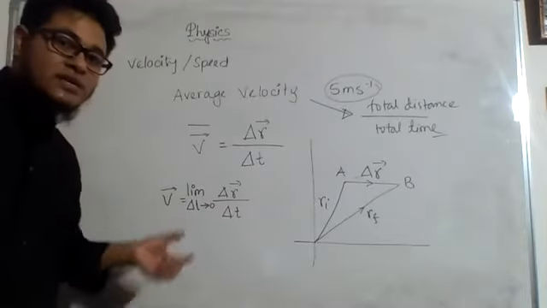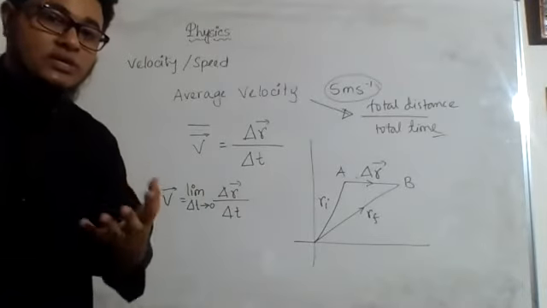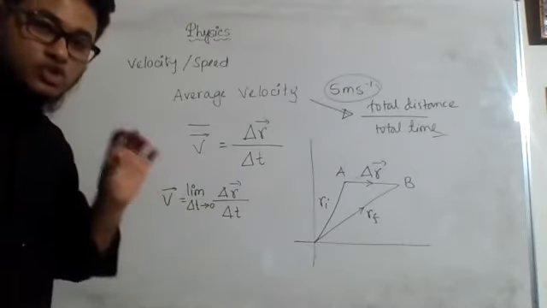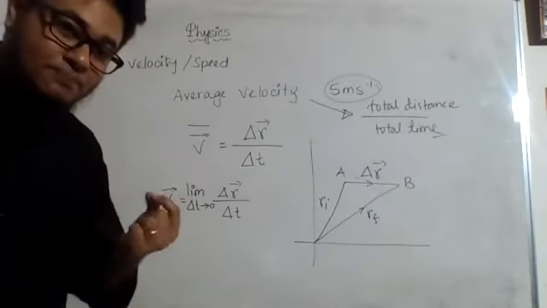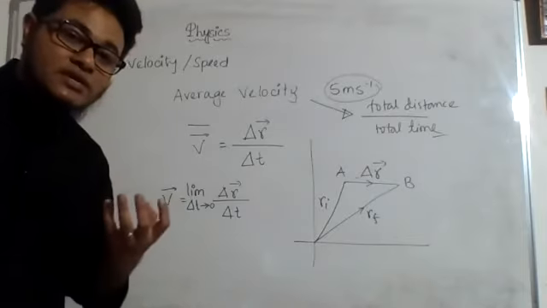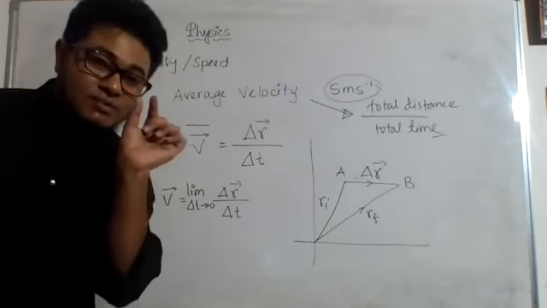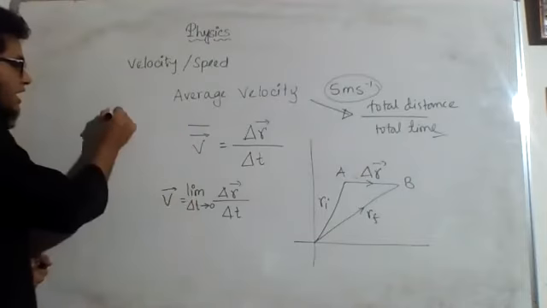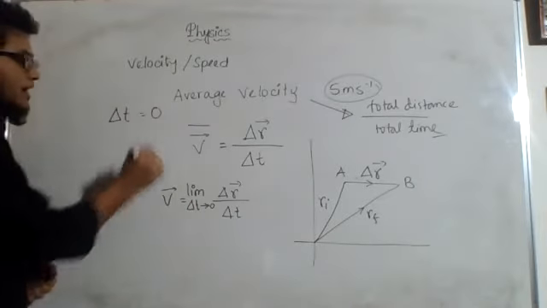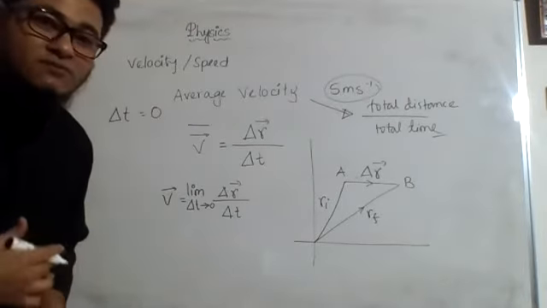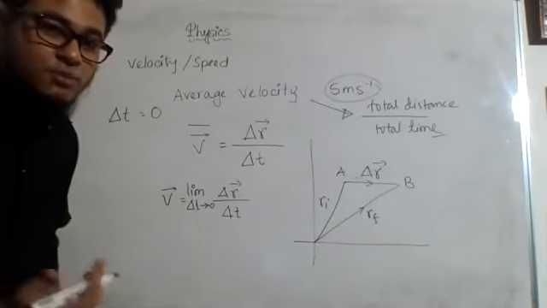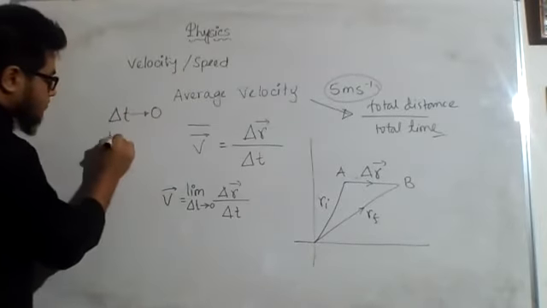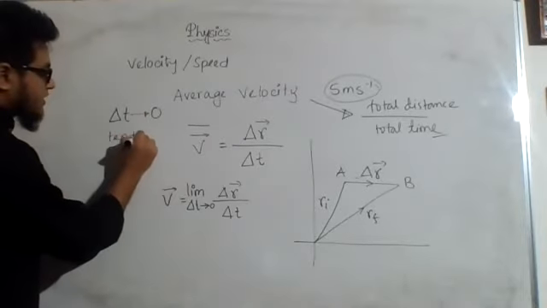Okay. Now this is the extra condition that we're imposing in case of instantaneous velocity. So this is a limit. In short, we write it lim. And what is that limit? What is the condition? That delta t, the time interval, should be closer to 0. You will see that when the time interval is 0, we write equal to 0. But here the time interval cannot be equal to 0, which I already explained. That is why they have said it tends to 0. This arrow mark represents tends to.